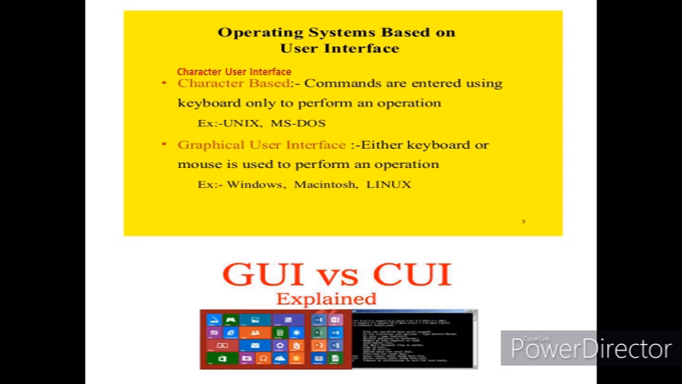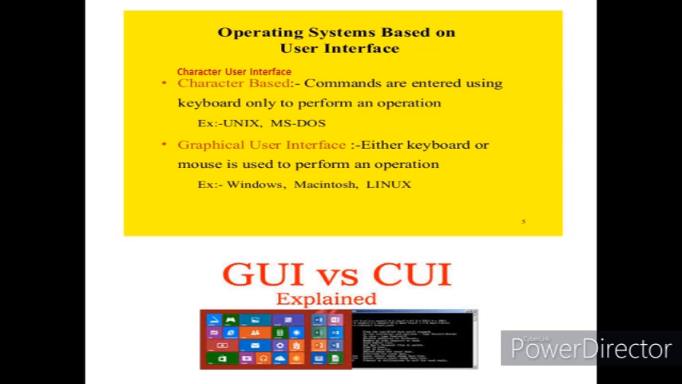Next is operating system based on two user interfaces. One is character user interface and the other is graphical user interface. Character user interface is based on a text interface. Keyboard is the main source of input in character user interface. The examples of CUI are Unix and MS-DOS. There is no picture in the CUI.